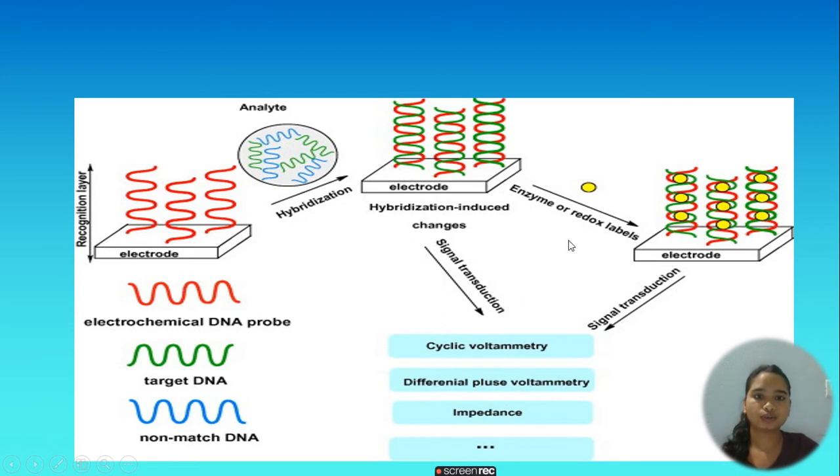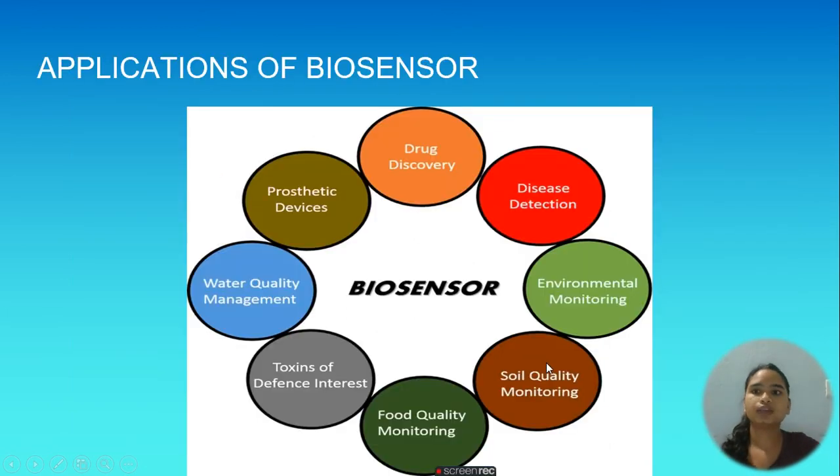Or it can also happen that if we put the enzyme labels on this desired DNA strand, then these molecules bind to form this double-stranded DNA, which then passes to a signal transduction, and it is read by these various methods. Next, we have the applications of biosensors. These are the various applications of biosensors.